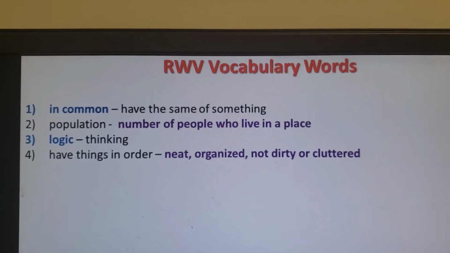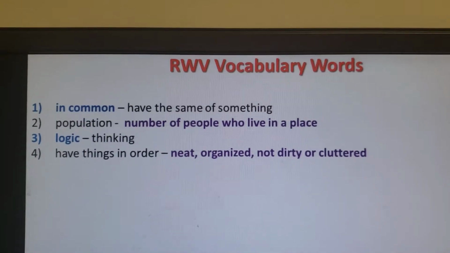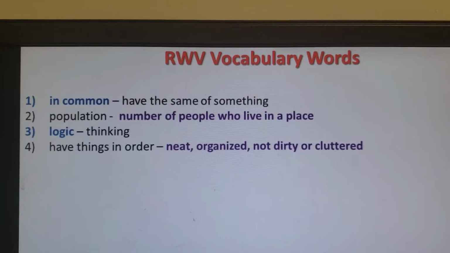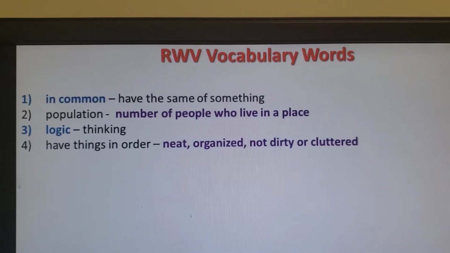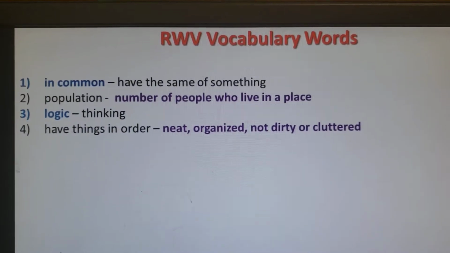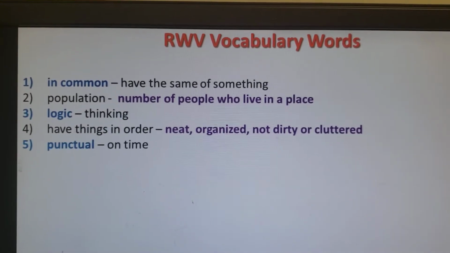So stores often have things in order. The same thing at your house. You put the dishes together in one cabinet. You put the food in the refrigerator. So you often have things in order at your house.